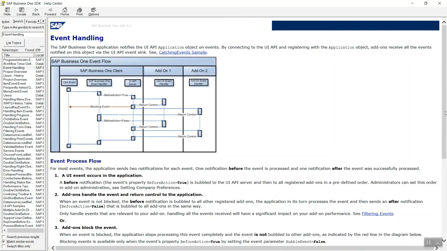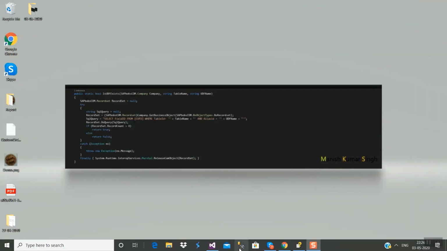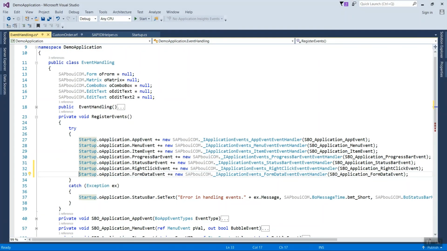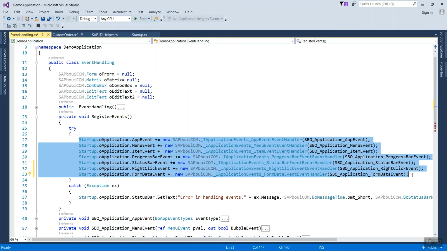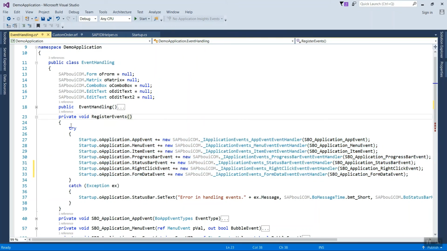Now let me show you how to register the events in Visual Studio. I have registered these events, but so far I have used only three events.